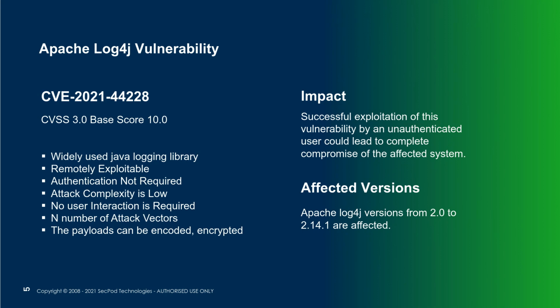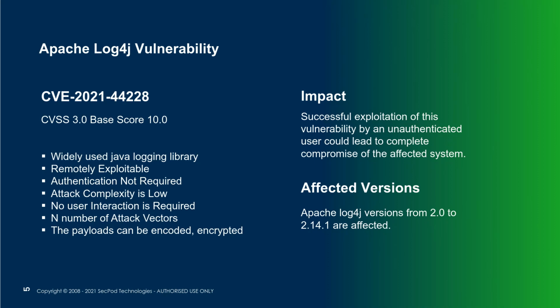And what is the impact? When we think of the impact here, basically it's a remote code execution, an unauthenticated remote code execution. What can go wrong? As long as the attacker can execute any remote code, that means the whole system gets compromised. From there, he can move laterally to other systems as well, or he can get sensitive information from that affected system. So it's very critical. That is the major impact.